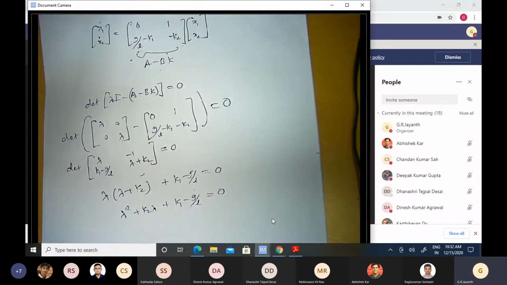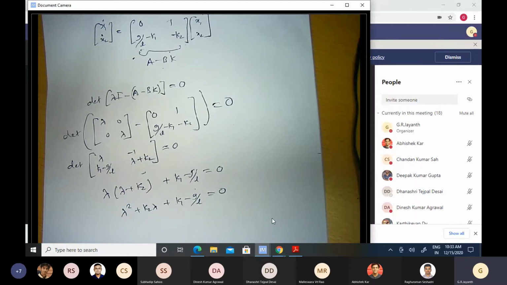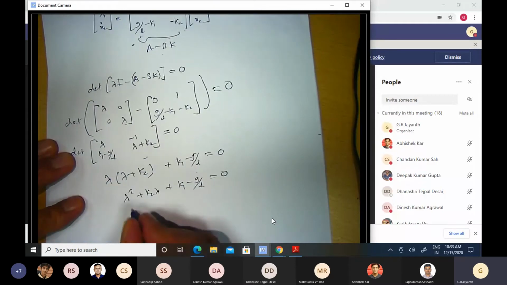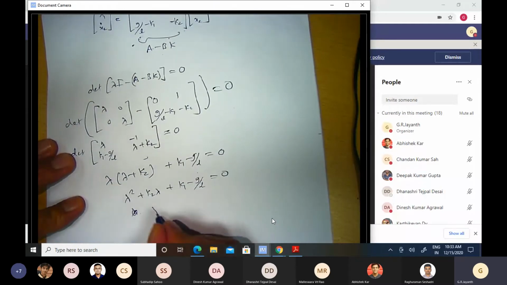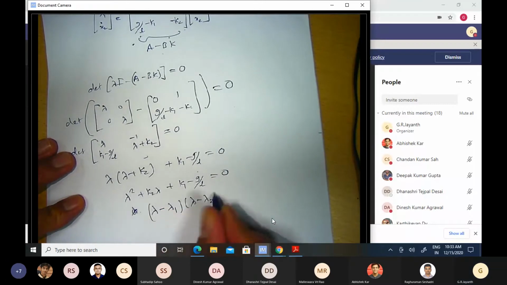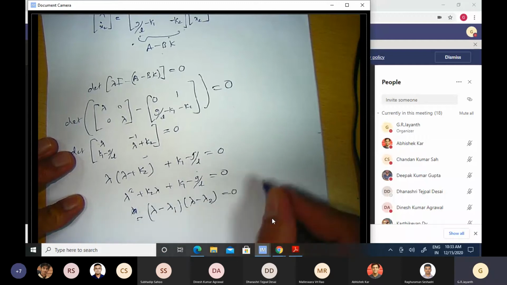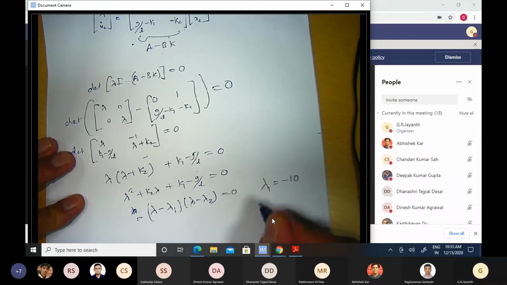I now need to pick K1 and K2 such that the closed loop poles, or the roots of this characteristic equation, are at -10 and -20. I want my characteristic equation to be of the kind lambda minus lambda 1 times lambda minus lambda 2 equal to 0, where lambda 1 is equal to -10 and lambda 2 is equal to -20.